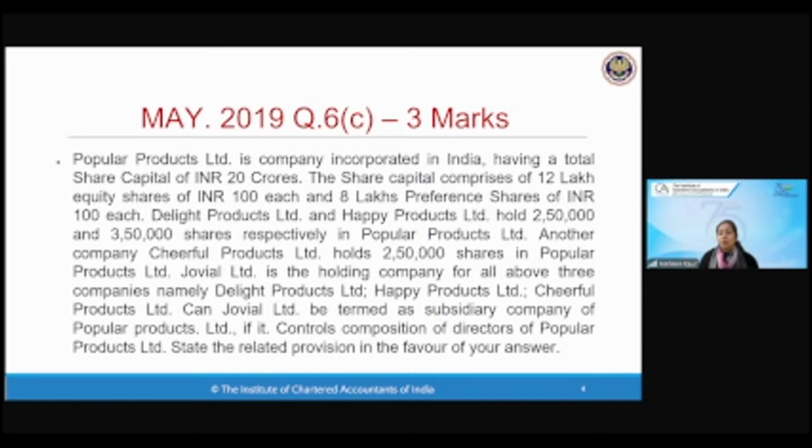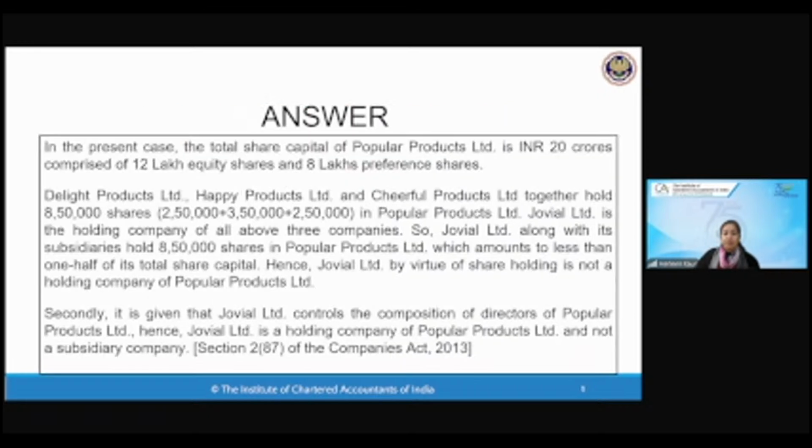If it controls the composition of board of directors, then it will become a holding company. It will not become a subsidiary company. Let us read the answers. So this is how you have to represent your answer. In the present case, the total share capital is 12 lakh plus 8 lakh, that is 20 lakhs.